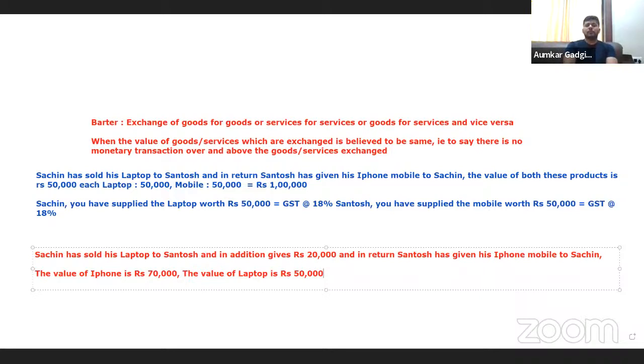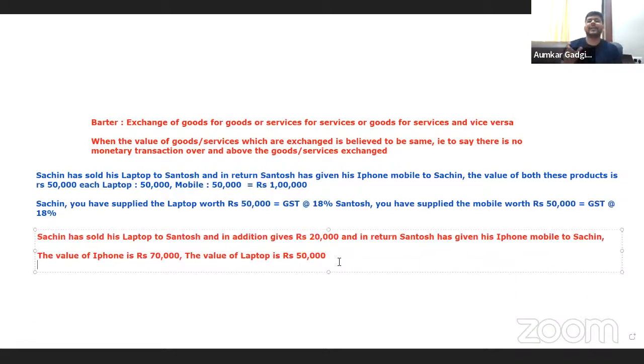The perceived value may be different, and the balance portion of the value generally ends up getting settled in cash, that is, settled in monetary form. So here, what is the slight difference that we are seeing? In barter and exchange, there was exchange of goods for goods here also. The only thing is that it was not exactly of the same value. So what had to happen? The value was slightly different, so the differential consideration was settled by money.